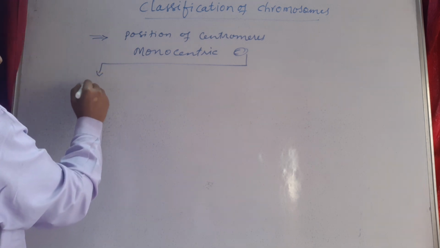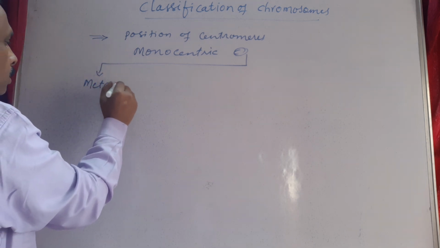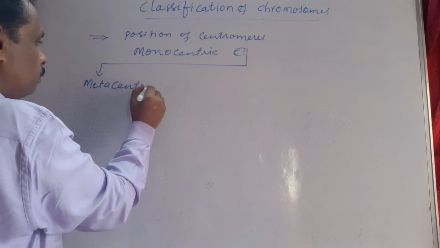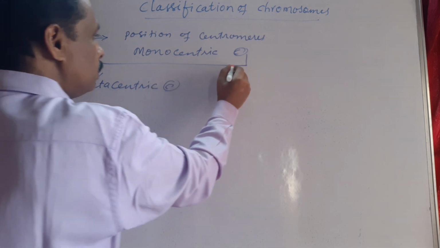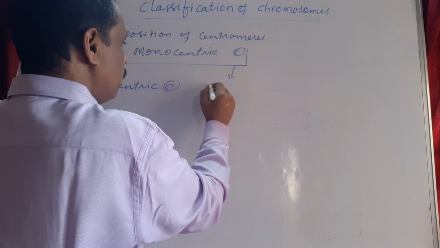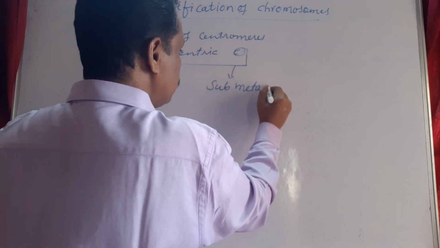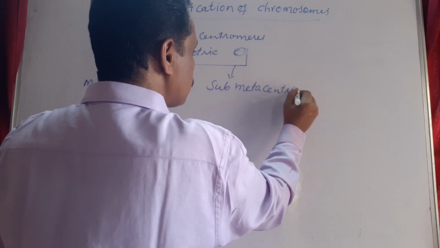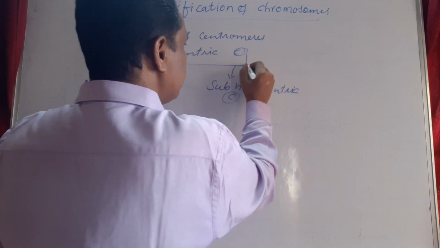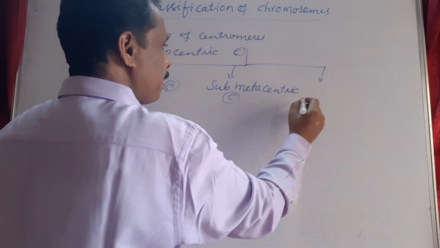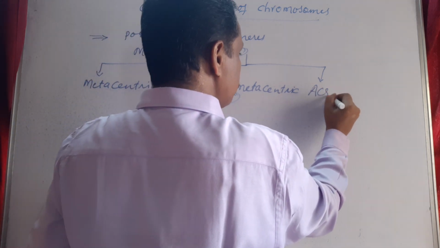One is called metacentric chromosomes. The next one is submetacentric chromosomes. And the next one is acrocentric chromosomes.